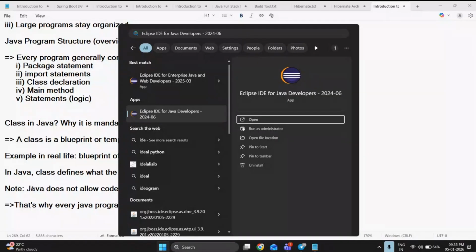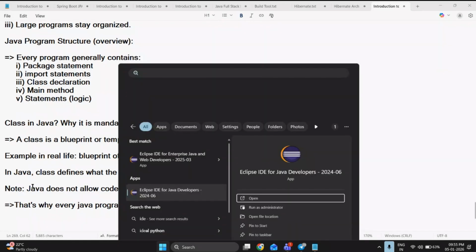The installation steps and everything will be posted clearly. Next, coming to solving DSA problems, we'll solve them using Eclipse IDE or VS Code. Any IDE is fine for me. But to understand core Java knowledge, to practice core Java, to understand what a class is and everything, we'll go with Eclipse IDE for Java Developers. Let me open my IDE, then we'll practice.